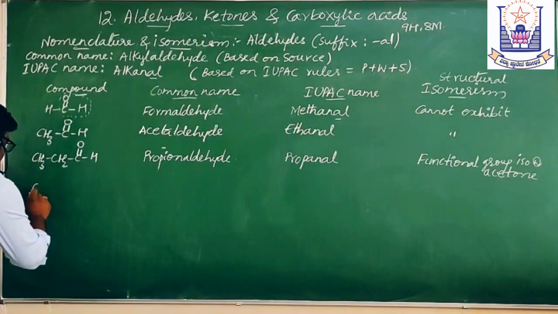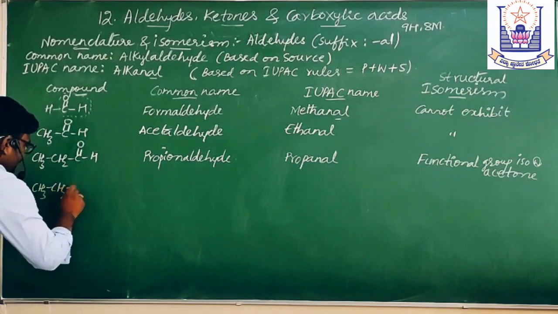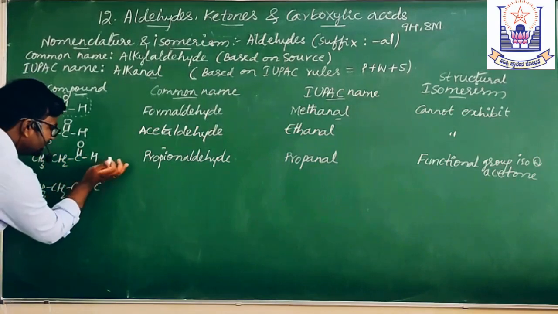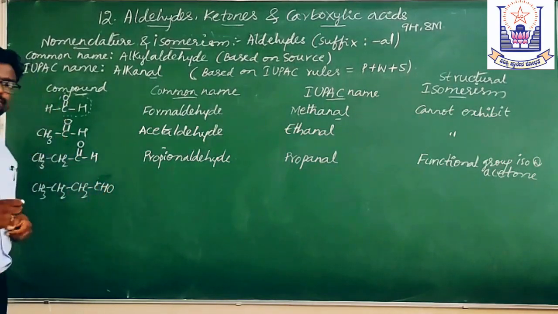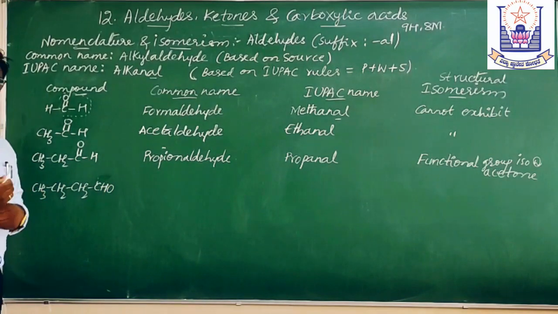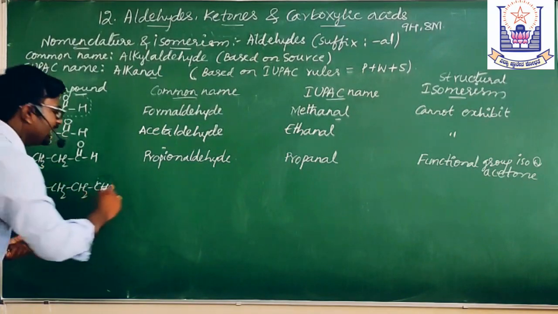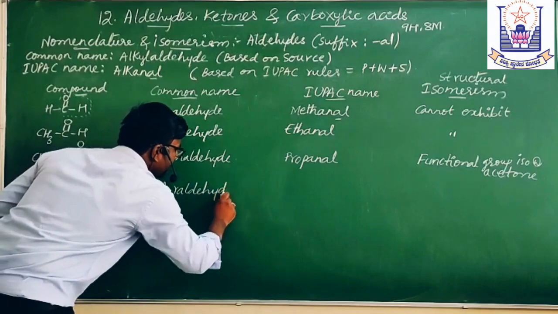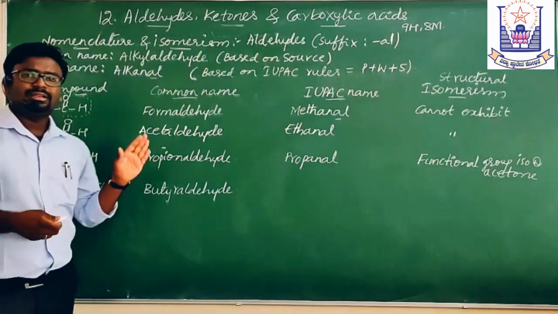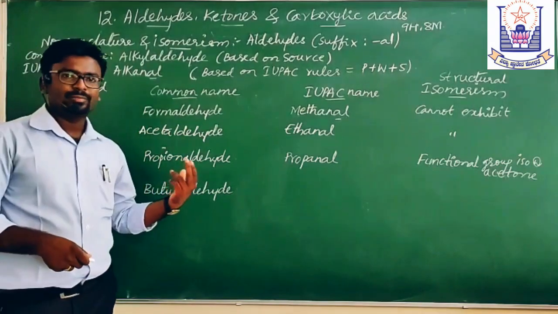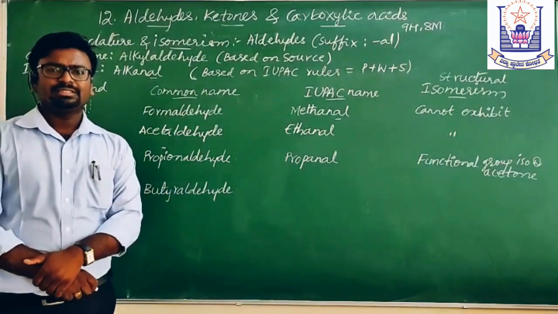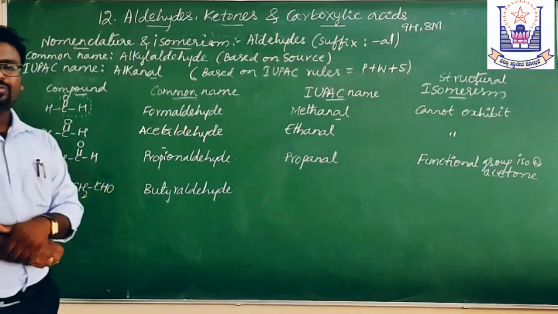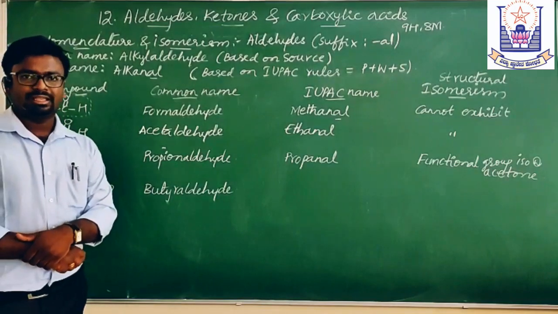That is CH3, CH2, CH2, CHO. Here you may write C double bond O H, or simply you can write CHO. What is this? In the common system we call this butyraldehyde. The name is derived from the Latin word butyrum. Butyrum means butter. It is present in butter, so it is called butyraldehyde.